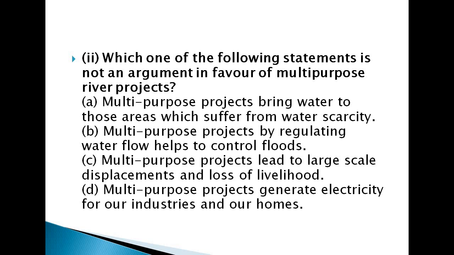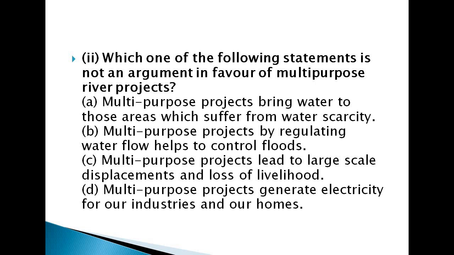The second question is: which of the following statements is not an argument in favor of multi-purpose river projects? You just have to choose the one statement which is not an argument in favor of multi-purpose river projects. Option A, multi-purpose projects bring water to those areas which suffer from water scarcity.